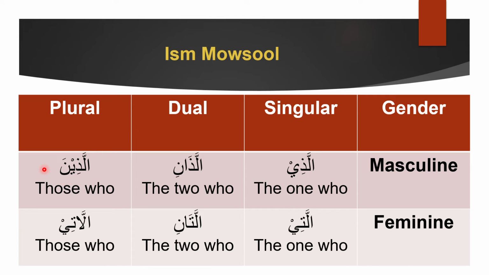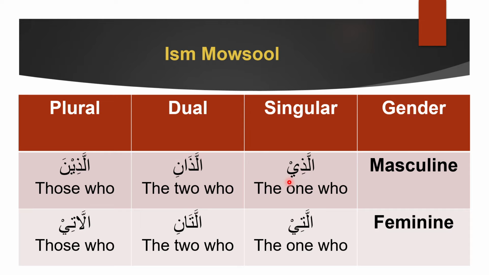Illa alladhina amanu, those who believe, the people who believe. That's what these words do. They show people who do something. Okay, so now these words are divided into masculine, feminine, singular, dual, and plural, right? And at this table I want you to memorize it. They're just 6 words, so they shouldn't be that hard. Just memorize them and you'll be able to spot them and immediately know that they're proper when they come in the Quran.